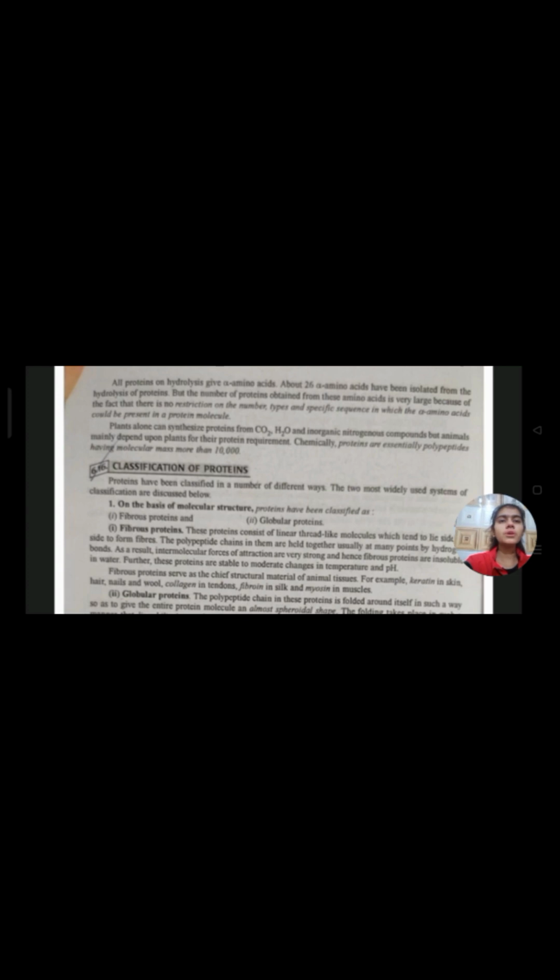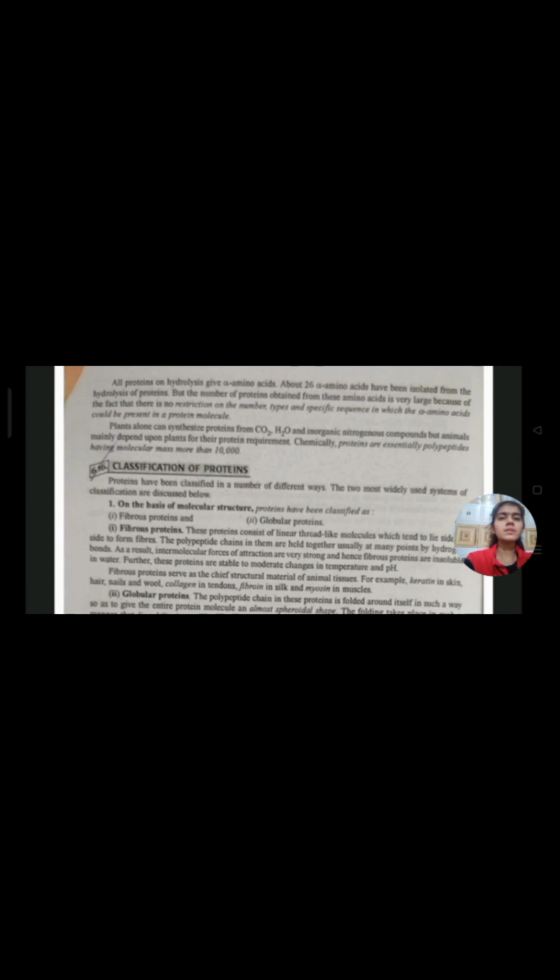All proteins on hydrolysis give alpha amino acids. About 26 alpha amino acids have been isolated from the hydrolysis of proteins, but the number of proteins obtained from these amino acids is very large because of the fact that there is no restriction on the number, types, and specific sequence in which alpha amino acids could be present in a protein molecule.